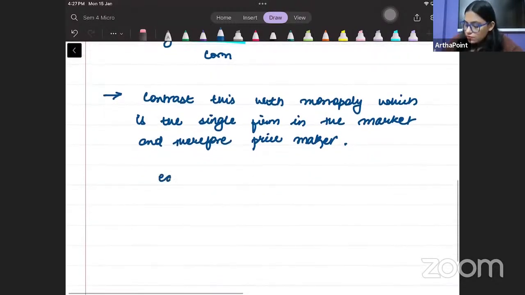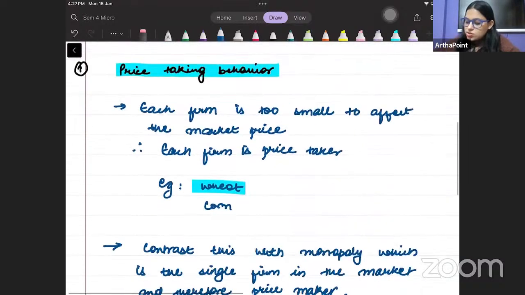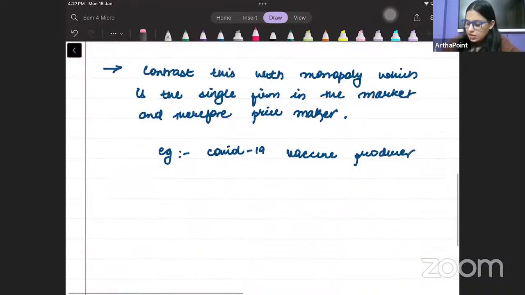Now take an example of this. Example, COVID-19 vaccine producer. Right, beta? Acha, now just think about it. I will talk about this. Just write down somewhere. यहीं कहीं लिख लो.